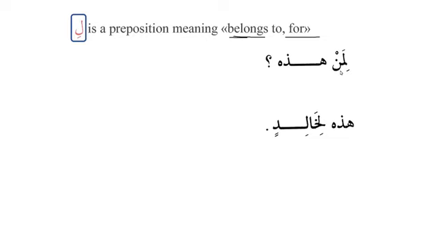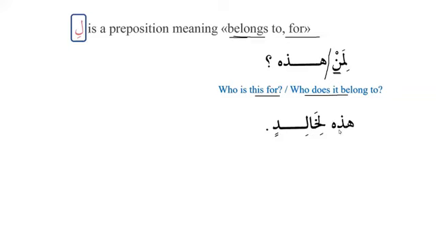Now we can see over here, we have a sentence, liman hadhihi. Who is this for? And we know that hadhihi is ismul ishara, that is used for the feminine. And man is used to ask a question. And when we use li with that, liman, it becomes a prepositional phrase, which is al-jar wal-majroor. So the translation will be, who is this for, or who does it belong to? So it can be translated in either way, who is this for, or who does it belong to?